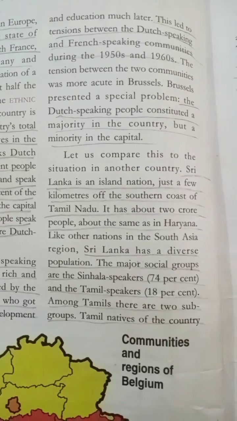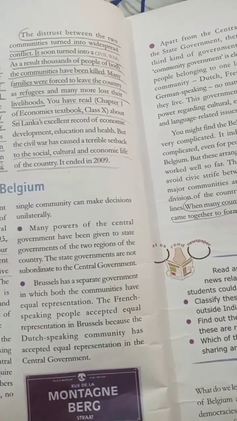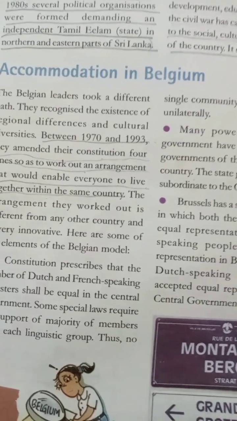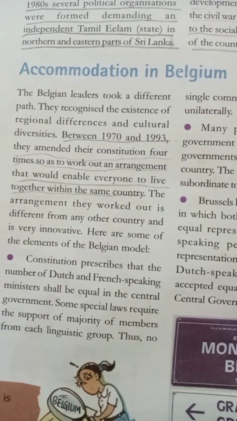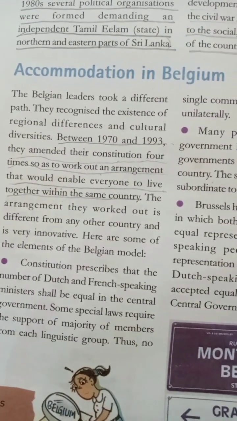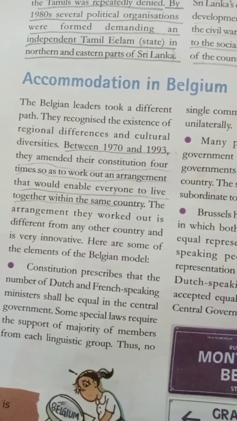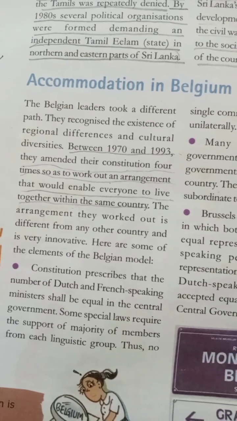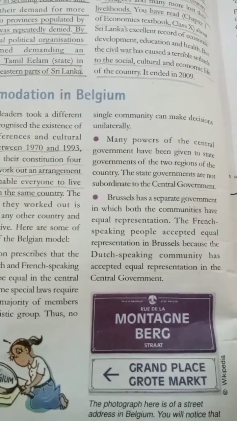Okay students, this is about Belgium, and if you see again about Belgium, in this portion you can find the accommodation of Belgium. In which years was the amendment process carried out? The four options are: 1970 to 1993, 1970 to 1990, 1973 to 1993, and none of the above. So there are four options, and you have to put the right answer. Okay students, and one more question can appear.